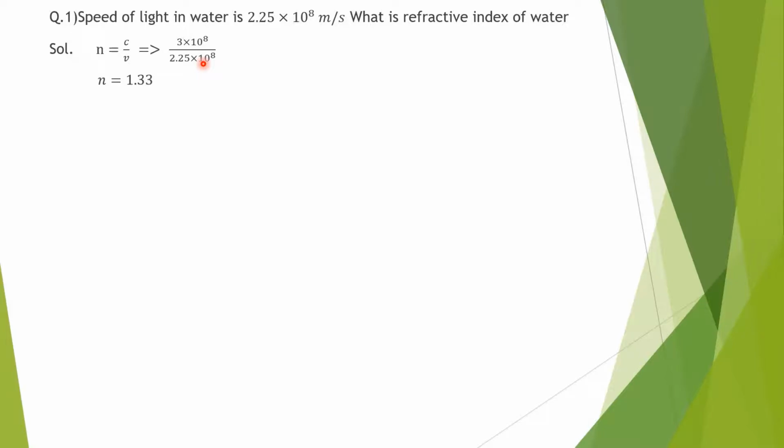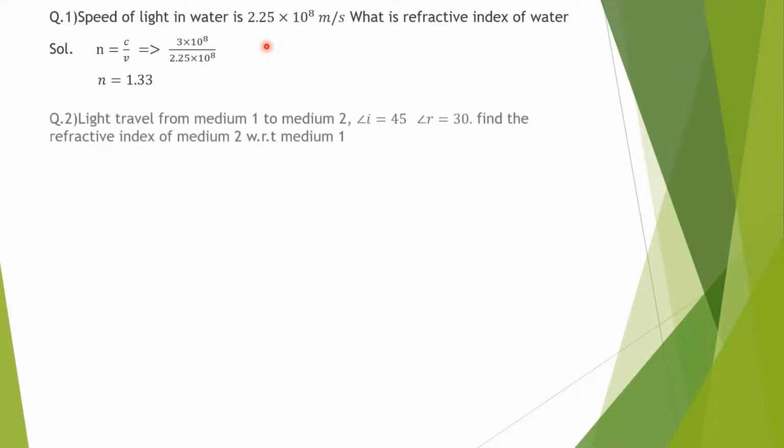On simplifying these, 10 power 8 will cut. 300 upon 2.25, on dividing, we get 1.33. That is the refractive index of water.